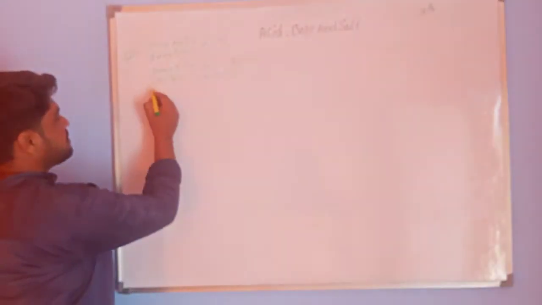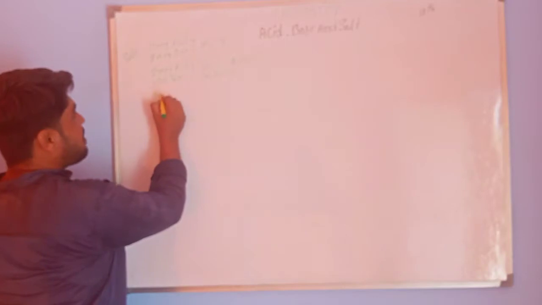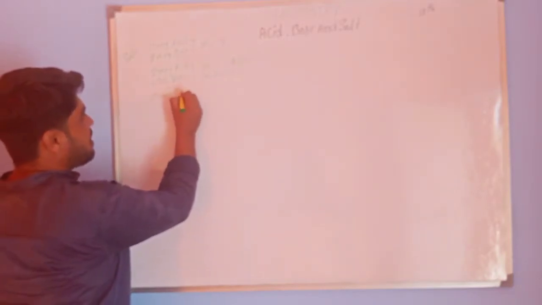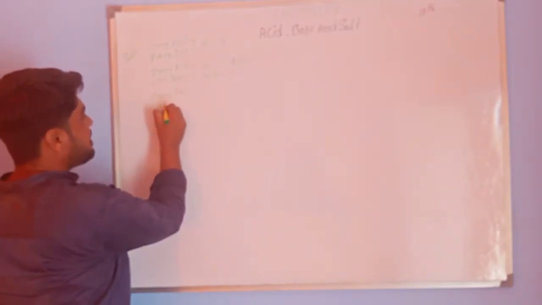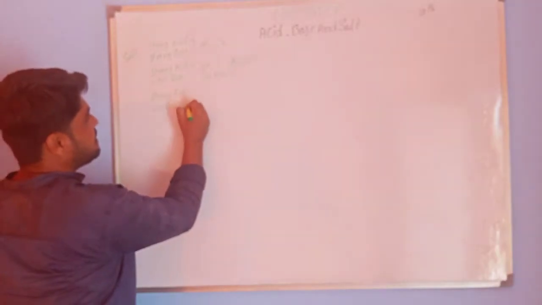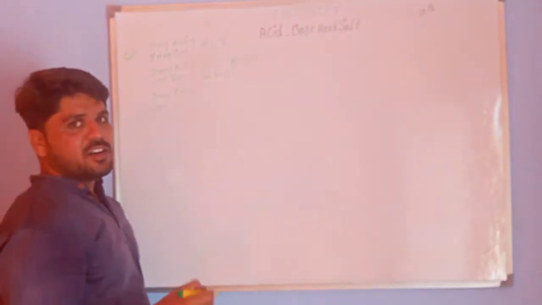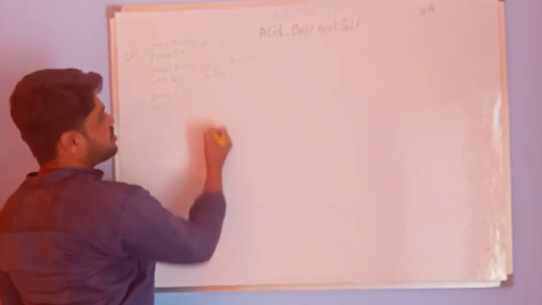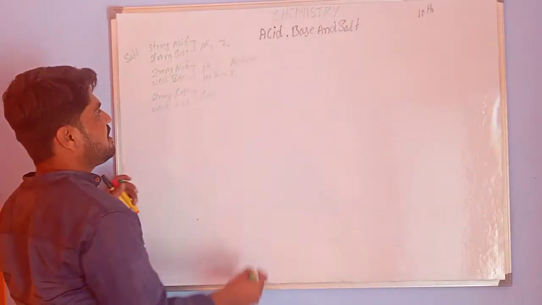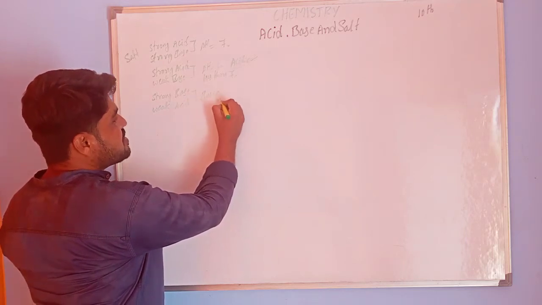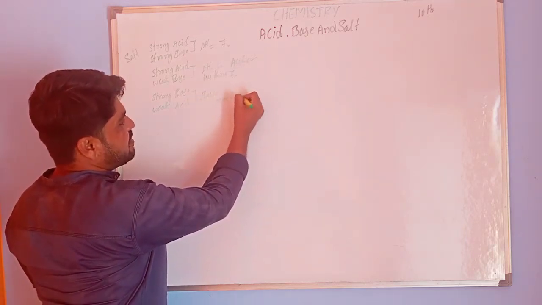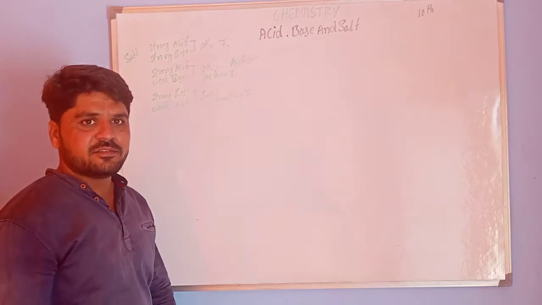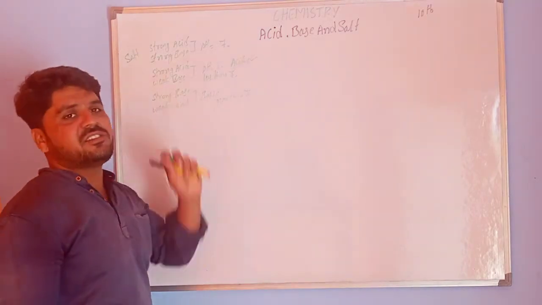Next, a strong base and a weak acid. The character is basic in nature because of the strong base, and the pH value is more than 7. This is about the pH of salts.